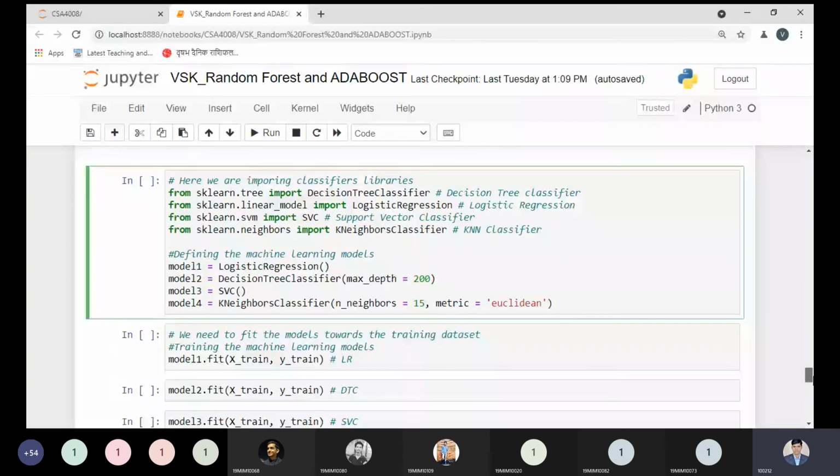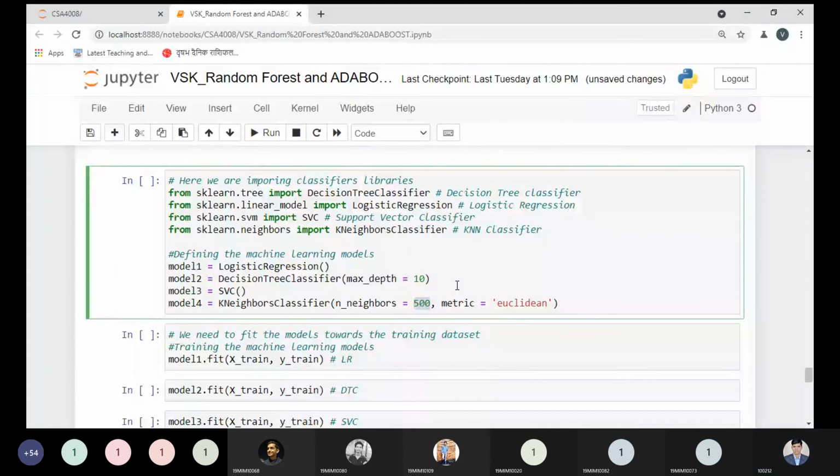See, in the decision tree classifier, I am also taking the depth of 10, as decided in the random forest. Logistic regression we are building, decision tree we are building, support vector classifier we are building, nearest neighbor. If you want to update any value, this value should not be more than 5,000, because the training data belongs to 10,000. I'm updating it to 500. No problem. You can update.